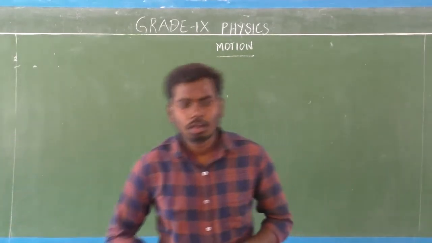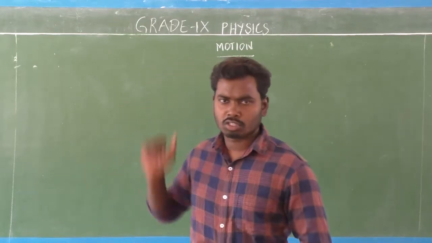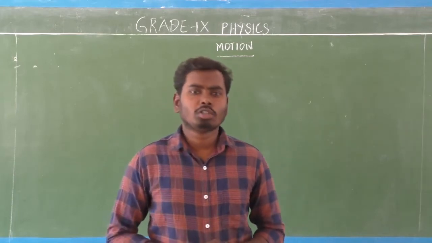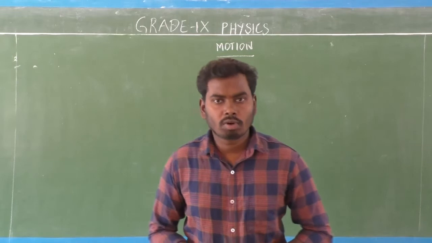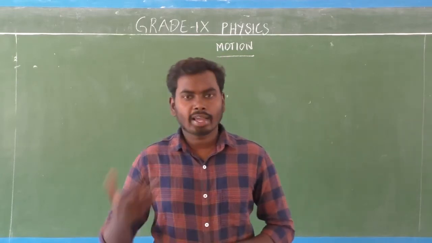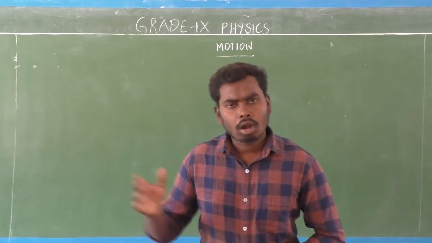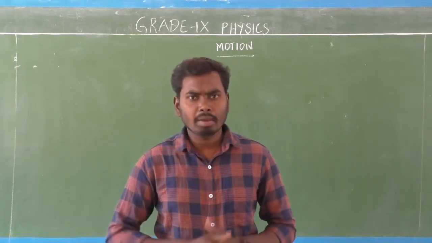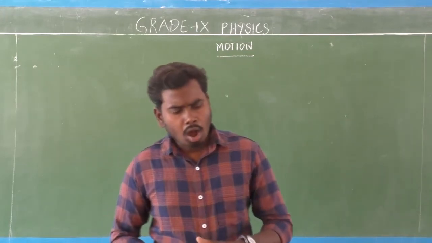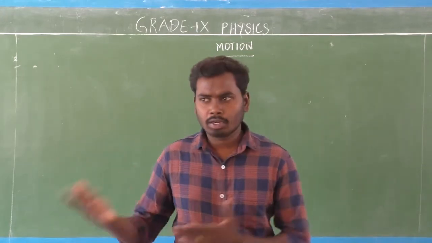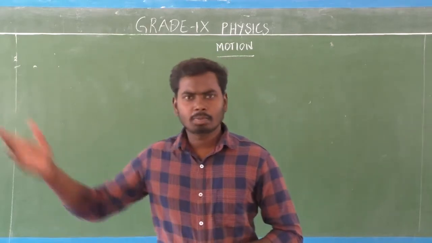Hello students. Last class we revised so many things in the lesson of motion. For example, what is motion, rest, distance, displacement, uniform motion and non-uniform motion. So recall once again: what is motion and rest? Motion means an object's position changes with respect to time. What is rest? An object's position that doesn't change with respect to time or surroundings. That is rest.